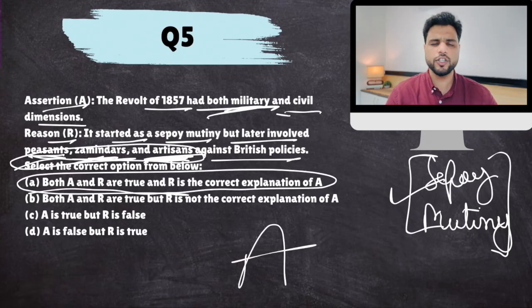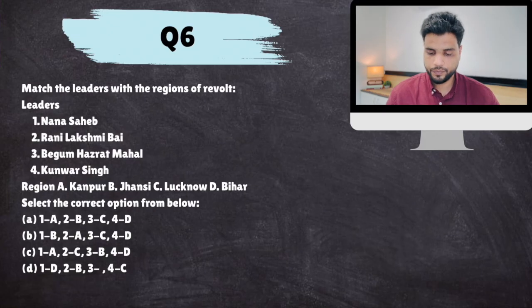These are basically assertion reason MCQs with respect to causes of revolt of 1857. There were many causes. Okay, greased cartridges, the Enfield rifle was just the immediate cause. Okay, but there were many underlying causes. All right, next question. Match the leaders with the regions of revolt.